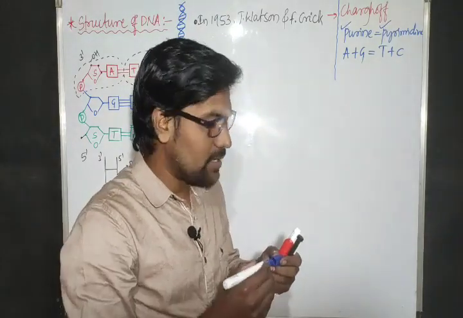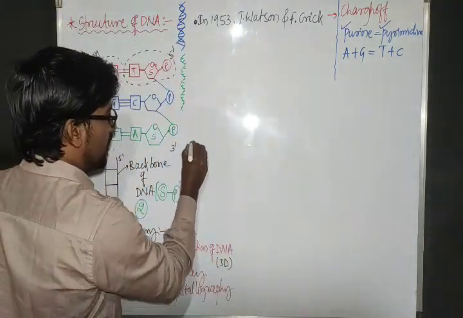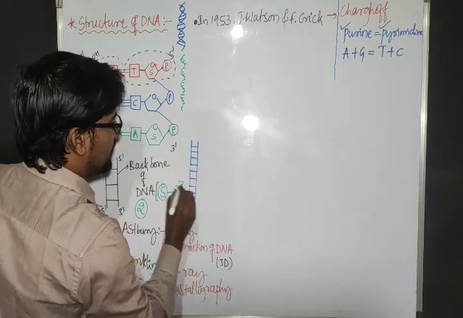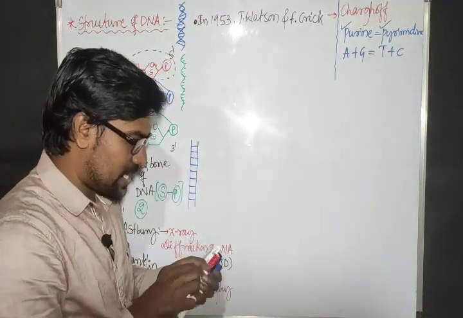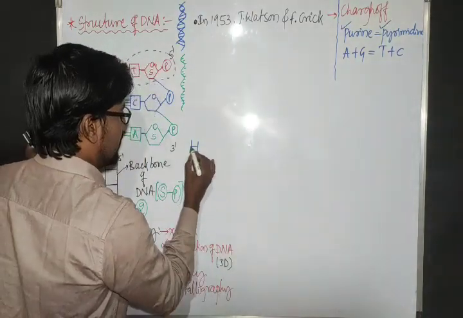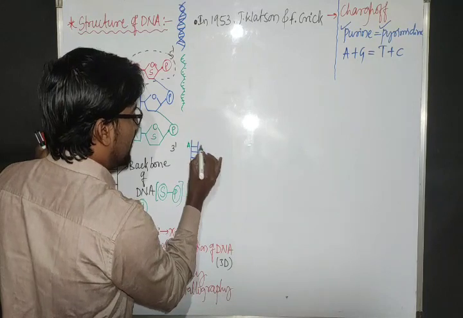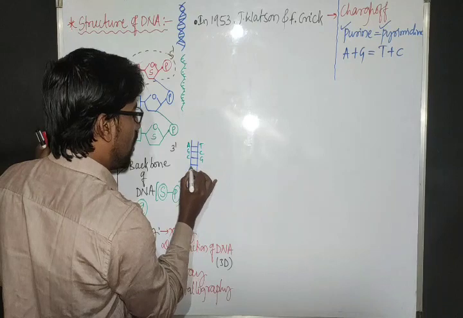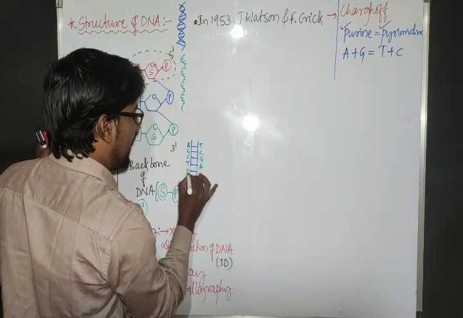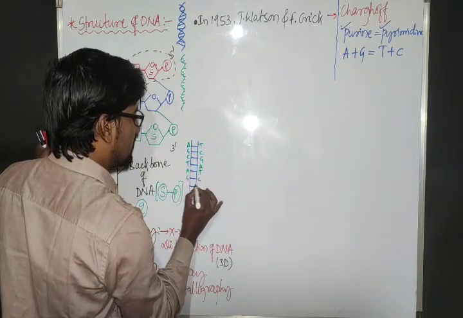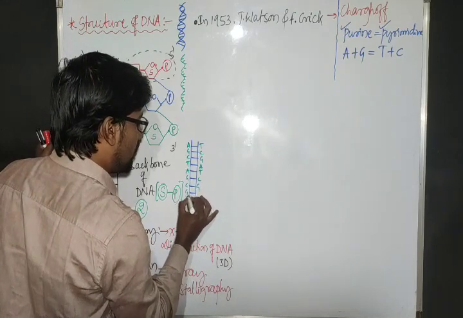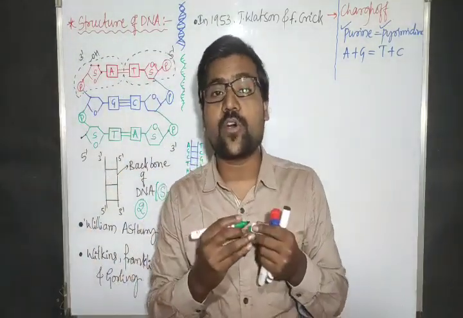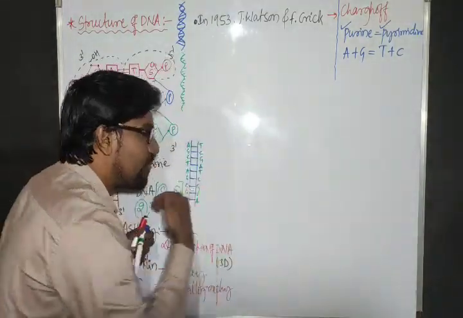That means, say for example, in a DNA, I'll draw one structure. All of these are the base pairs, right? So many base pairs we are having. Now let me write the names. Here adenine, this side thymine, guanine, cytosine, guanine, thymine, adenine, thymine, guanine, cytosine, guanine, cytosine, thymine, adenine. So I have written one sequence of DNA. This we will call the sequence of DNA.